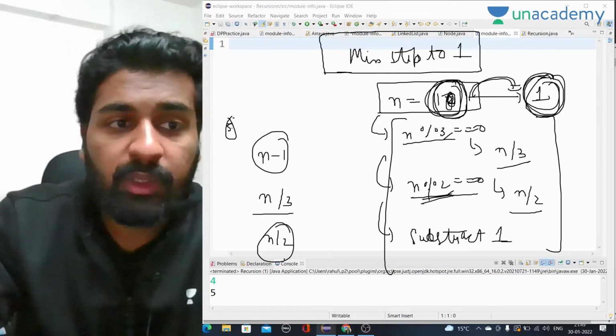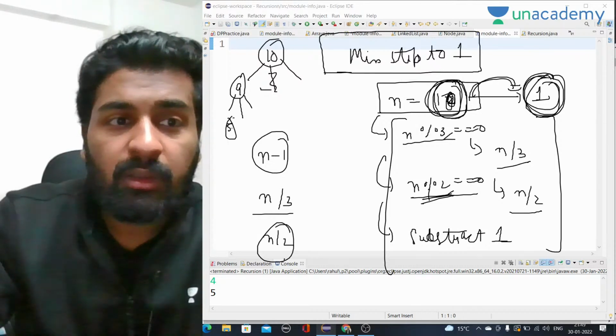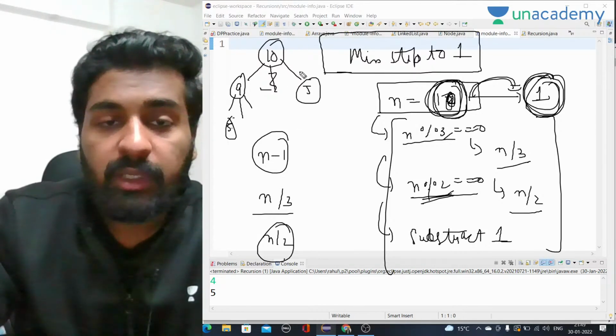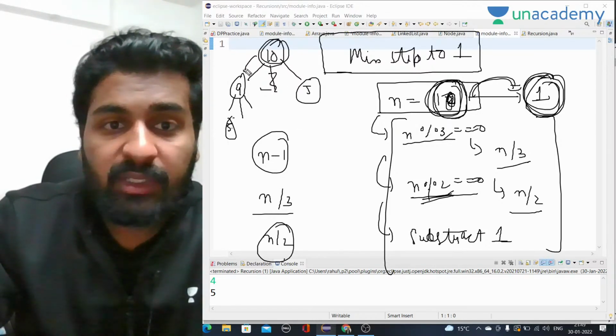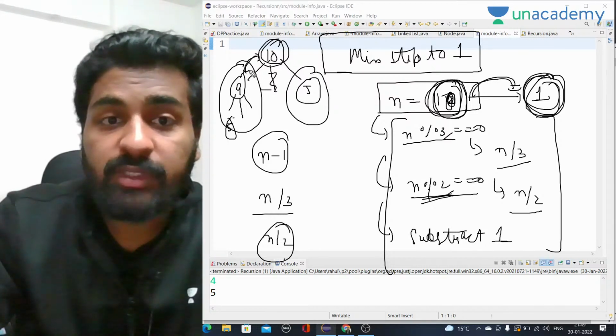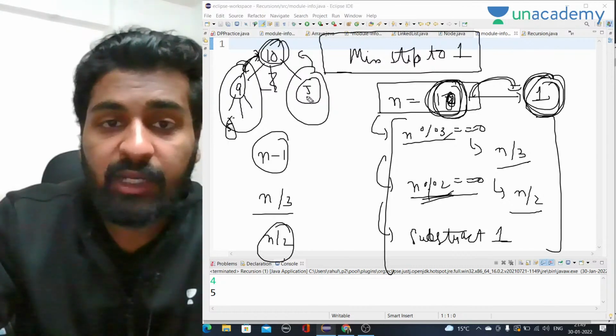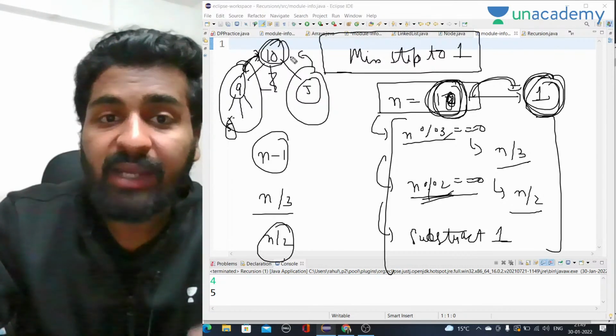One more thing: we have 10. Whatever number of steps I get from this path, the minimum number of steps, I'll take the minimum of that, and that will be our answer.